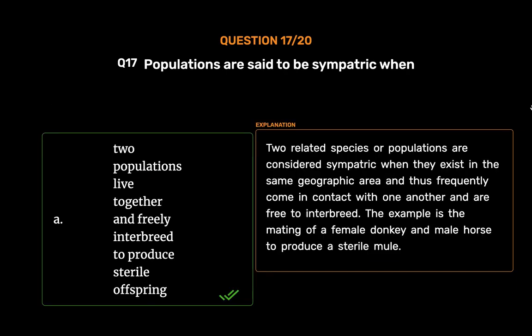Two related species or populations are considered sympatric when they exist in the same geographic area and thus frequently come in contact with one another and are free to interbreed. The example is the mating of a female donkey and male horse to produce a sterile mule.